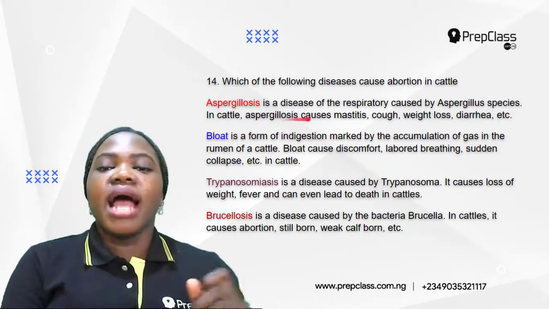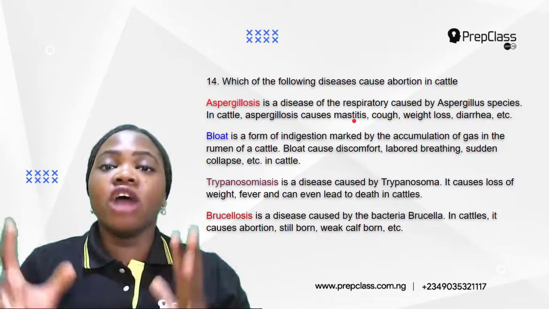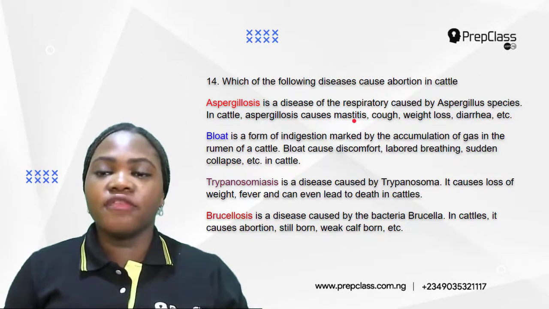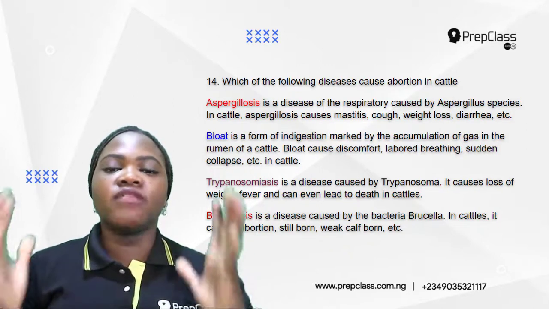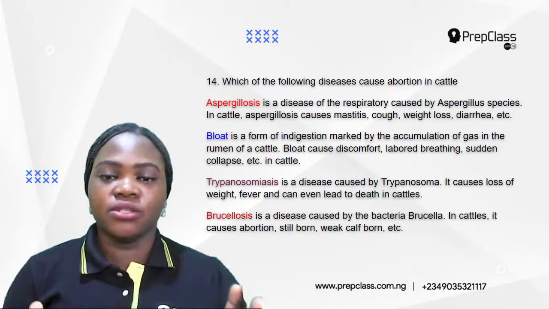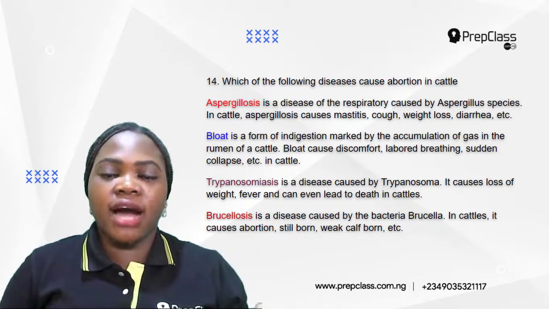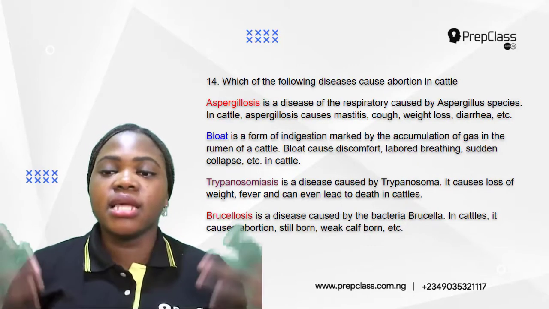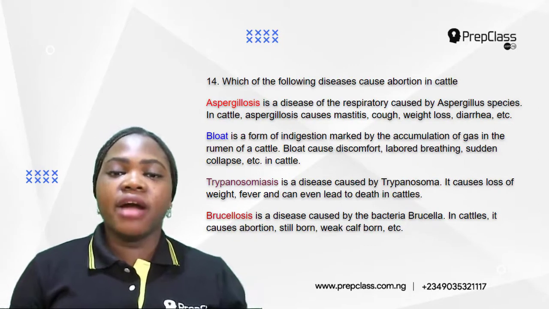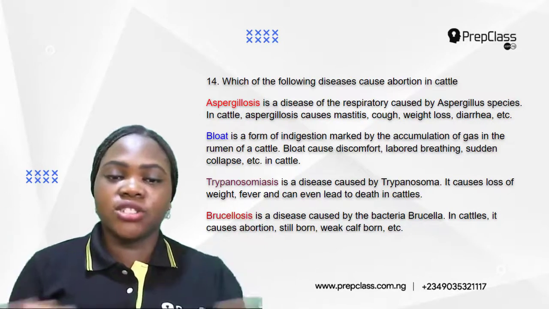In cattle, aspergillosis causes mastitis. This is the swelling of the breast tissues, cough, weight loss, diarrhea. So these are the symptoms of aspergillosis in cattle. So when you see the breast tissues of a cow swelling, then it could be as a result of aspergillosis. Cough, weight loss, diarrhea could also be as a result of the disease aspergillosis.